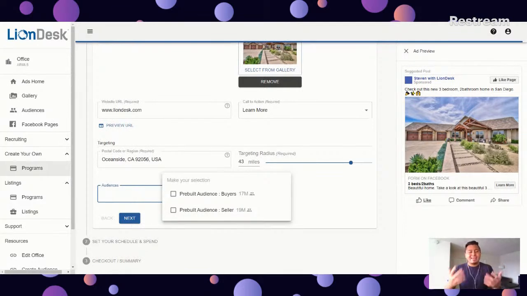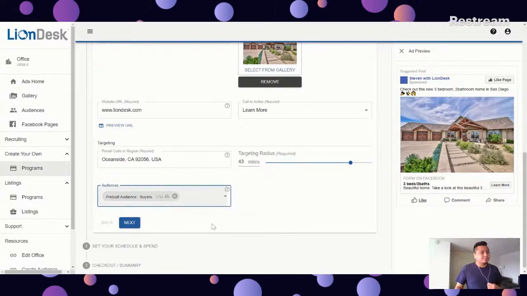They're going to see your ad. Hey, this is someone that I know. They're advertising this listing. Hey, I'm looking to buy a home. Let me go ahead and click on learn more, right? So you can use the pre-built audiences. You can also use your own custom audiences. So from here, for this example, I'm just going to select buyers and click next.